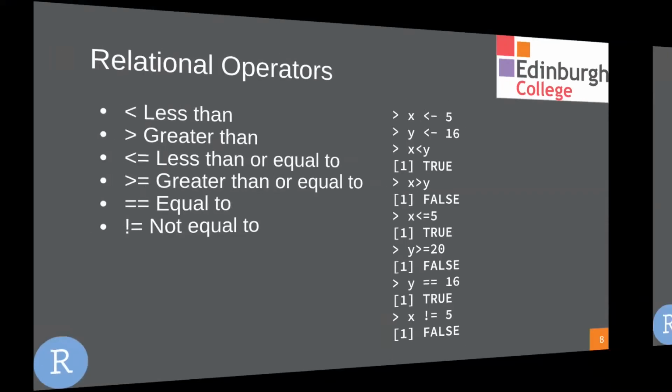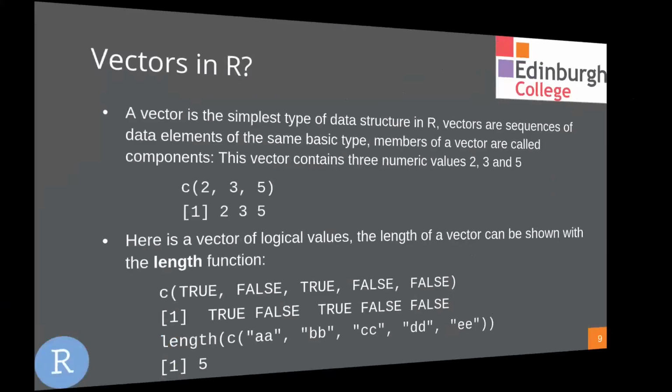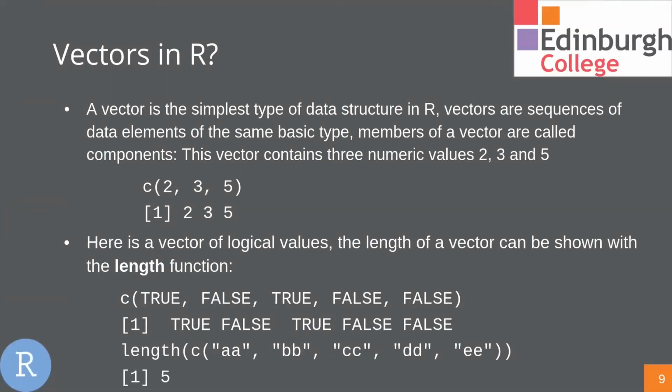Now, the way to think of a vector in R, it's the simplest type of data structure. And if you're coming from a background in some other programming languages, you can think of this as similar to an array or similar to a list. And if you're new to programming languages, then you can think of this as just a collection, a way of gathering some data in some object type.